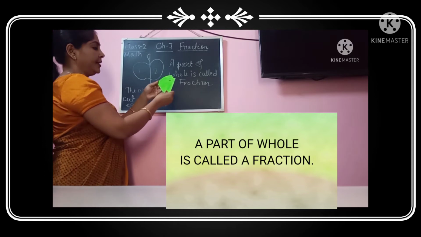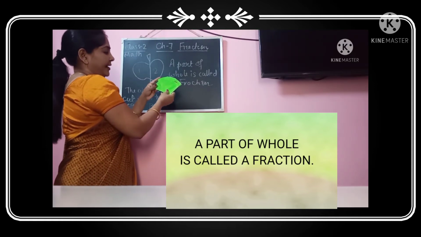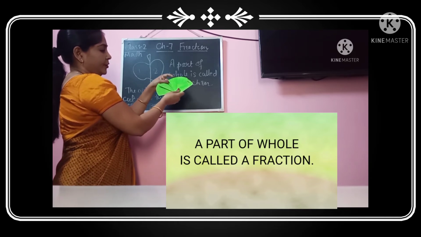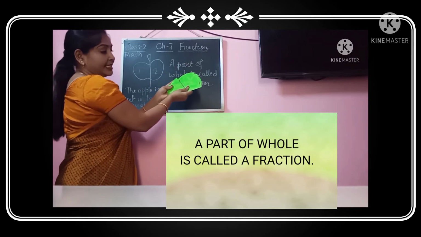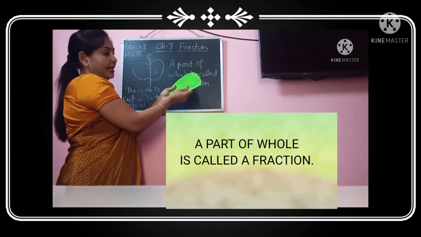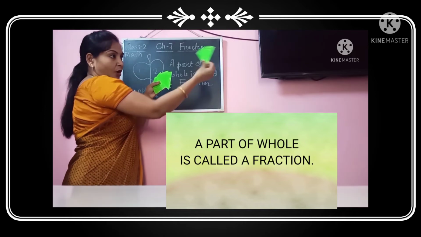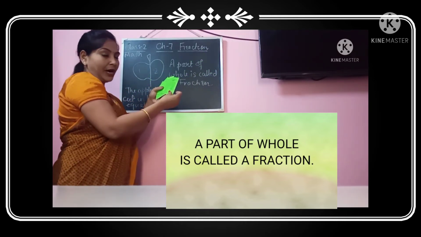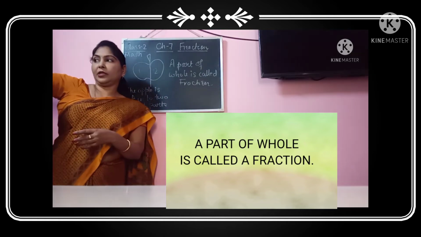Let us see from here. This was again a circle, and this circle has been divided into 1, 2, 3, 4, 5, 6 parts. 6 equal parts the circle has been divided. If I remove one part of this, then what fraction have I removed? I have removed 1 by 6 part of the fraction. So this is how we understand about the fraction.